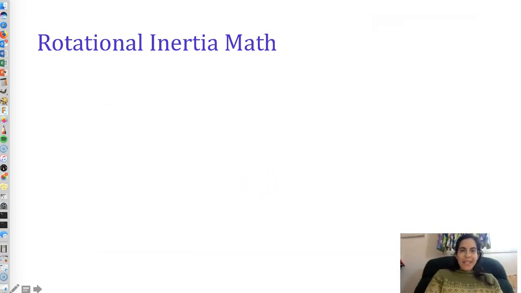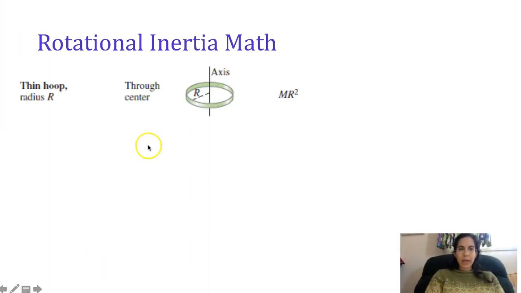Let's start with the easiest shape there is, a circular ring. How much of this metal is out here at a radius of r from the center? 100%. It's a circle. How much of the mass m is over here at r squared? All of it. Great. There we go then. Your thin hoop, or ring, has a moment of inertia, a rotational inertia formula, of I equals mr squared.